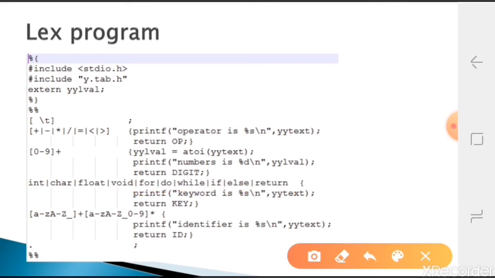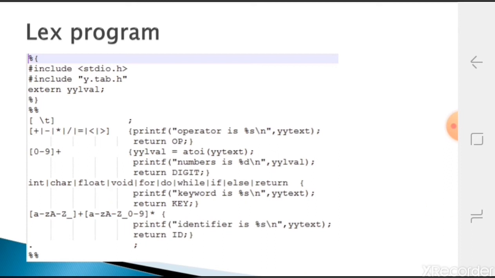Those keywords, whatever we get, we return as a token, and for identifier we return the regular expression. That is a letter followed by letters, digits, or underscore. That is what we are taking here.